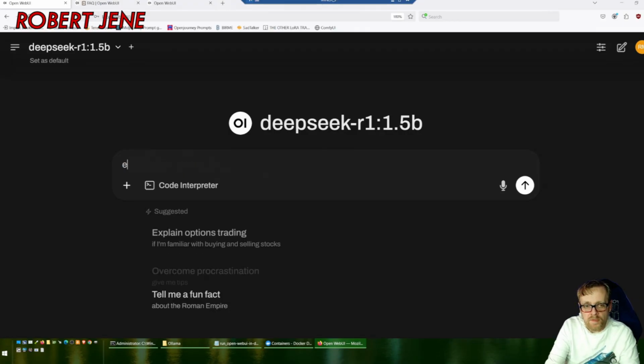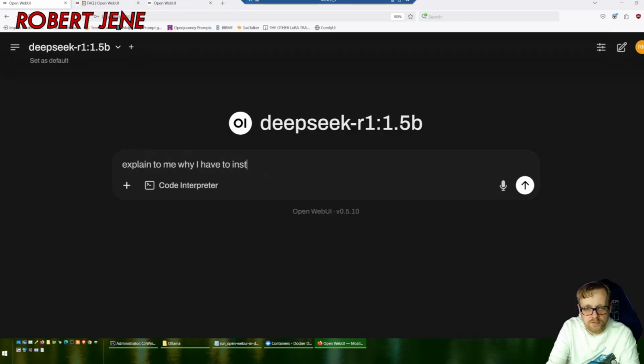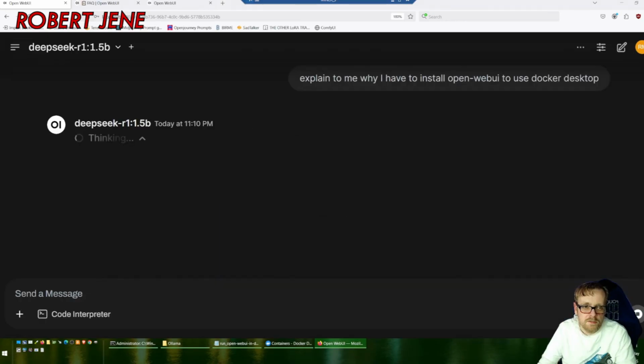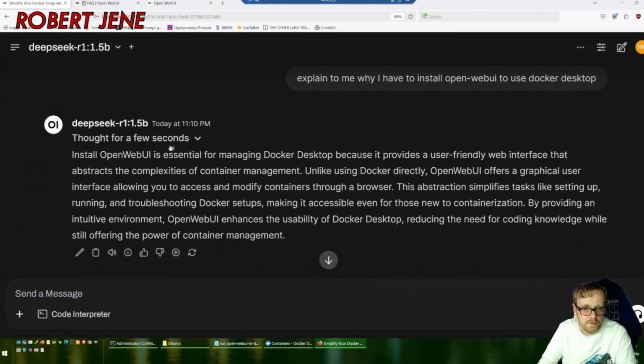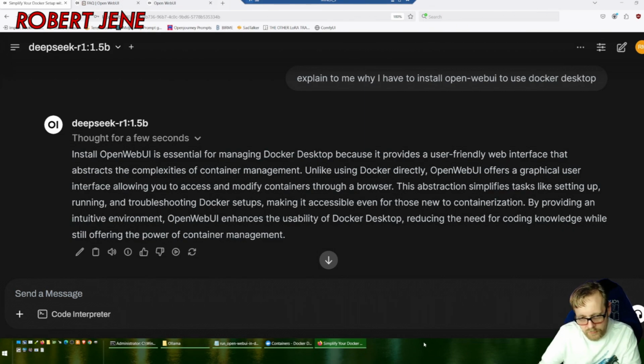Explain to me why I have to install open-webui to use Docker desktop. This thinking is cool. You can see its internal dialogue. We collapse it. And there's a good explanation. So it works.